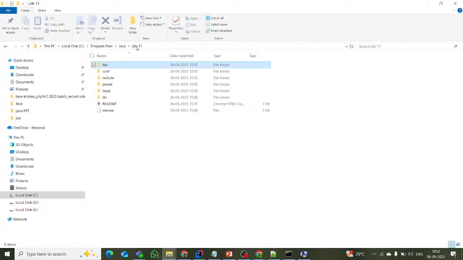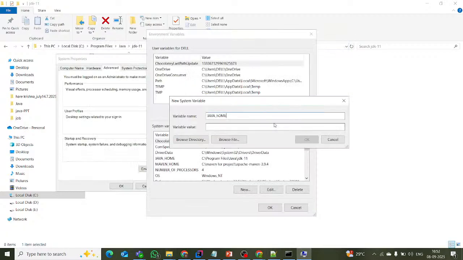This is the bin. Just take the cursor over here and copy this path. Go to the environment variables. Here we have to give the path before the bin. New system variable. The variable name is JAVA_HOME. The H should be capital.